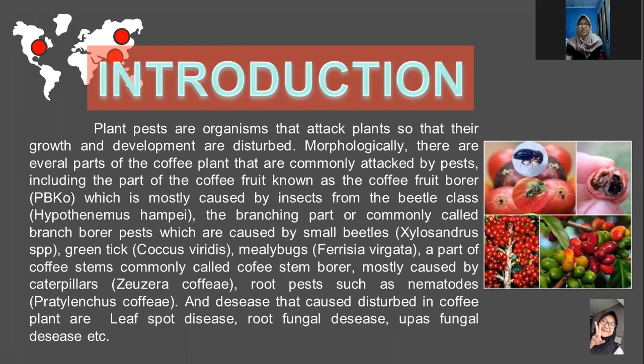For the introduction, coffee is one of the plantation commodity products that has a high economic value among other plantation crops and plays an important role as a source of foreign exchange, but also a source of income for coffee farmers in Indonesia. There are several types of pests and diseases that commonly attack coffee plants, and we have to know about the types of them because it can help us to determine the control.